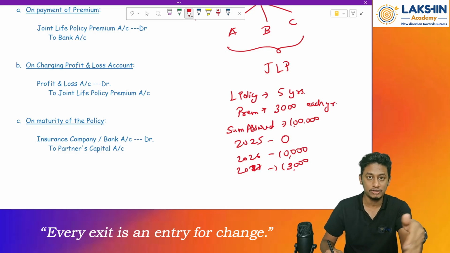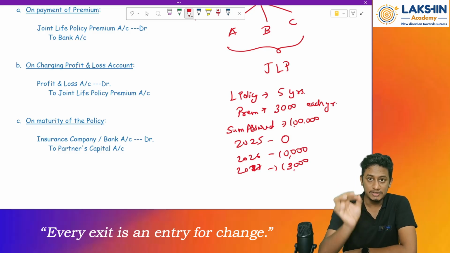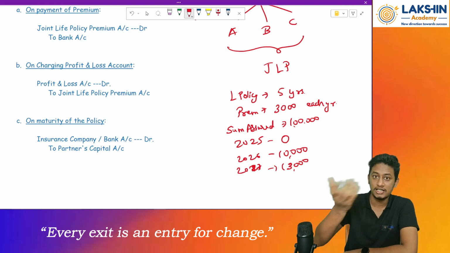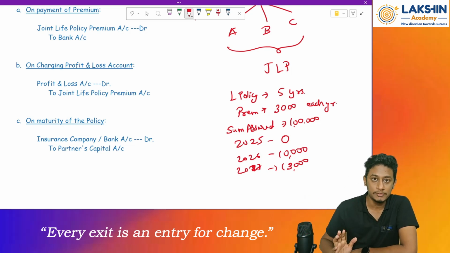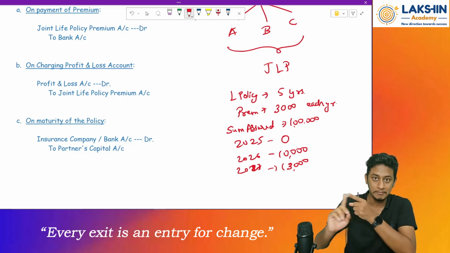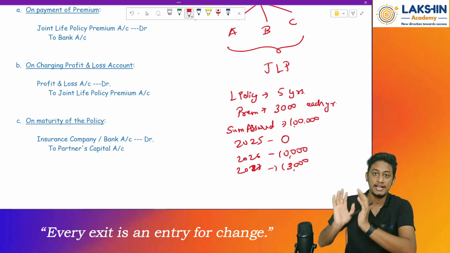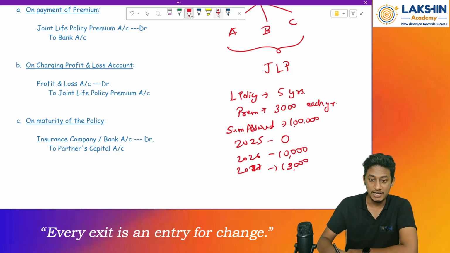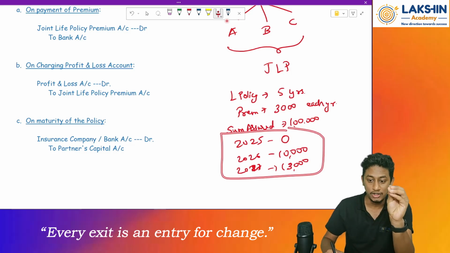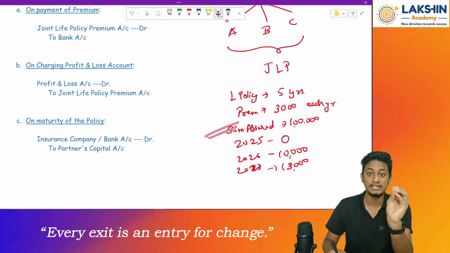It varies by year. If he surrenders, what does surrender mean? Surrender means asking the insurer to give back the money and take the policy, saying that from here onwards I won't be paying any premium and I won't claim the life insurance if something happens to my life. I want to forego the rights on my policy. Because of that, the insurer will give him only a certain amount and not the whole sum assured. Sum assured will be received only when the person dies.